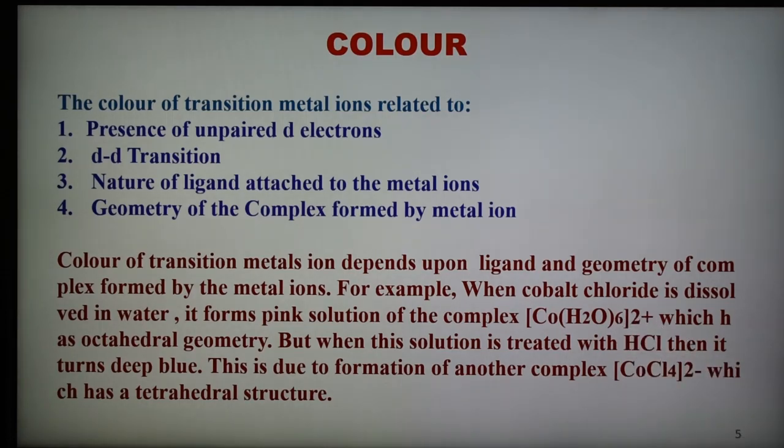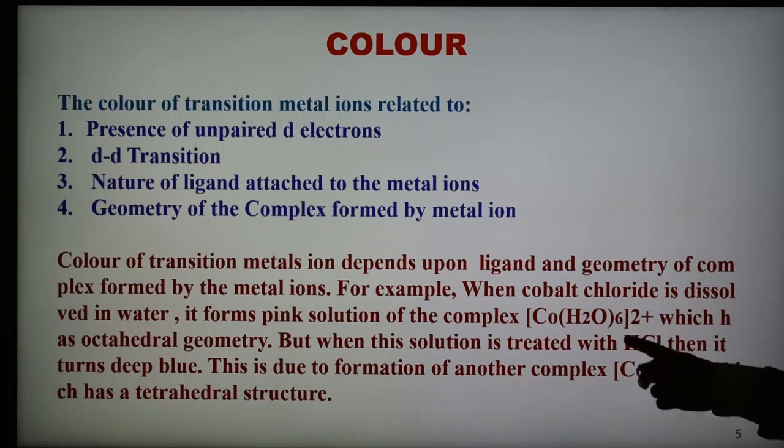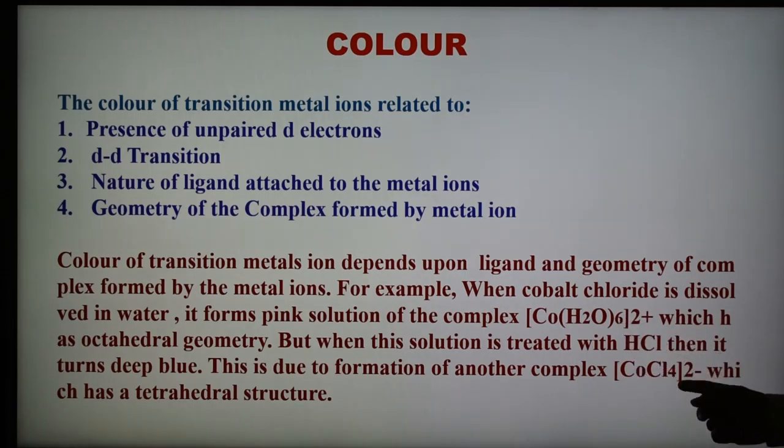But when this solution is treated with HCl, it changes into a deep blue color. This is because of the formation of another complex, represented as CoCl4, which is the tetrachlorocobalt(II) complex and has a tetrahedral structure. The first complex is octahedral because the coordination number is 6. This complex has coordination number 4, therefore it has tetrahedral geometry.